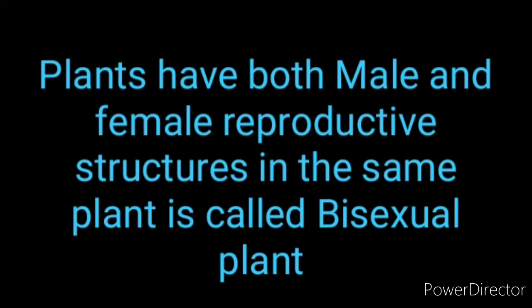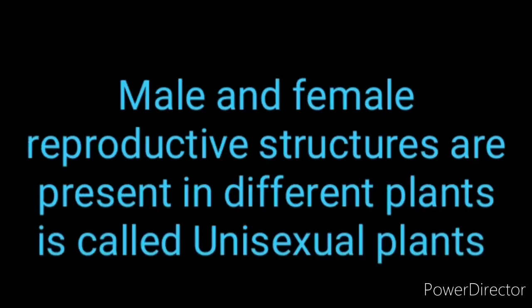Plants may have both male and female reproductive structures in the same plant. Listen, when male and female reproductive structures are in the same plant, it is called a bisexual plant.